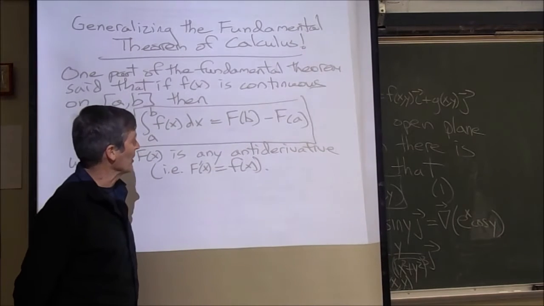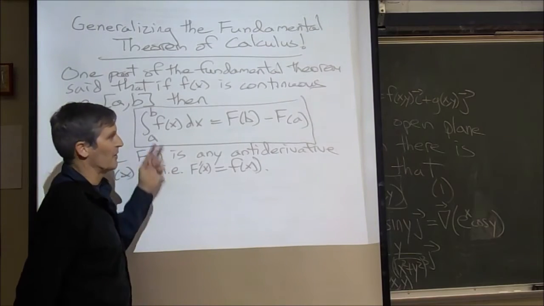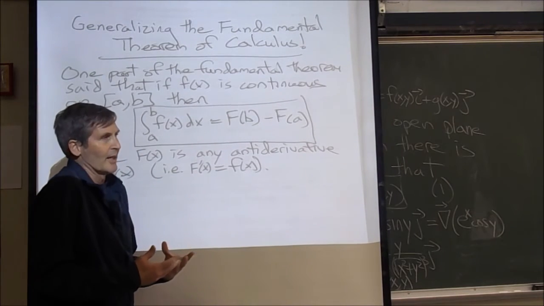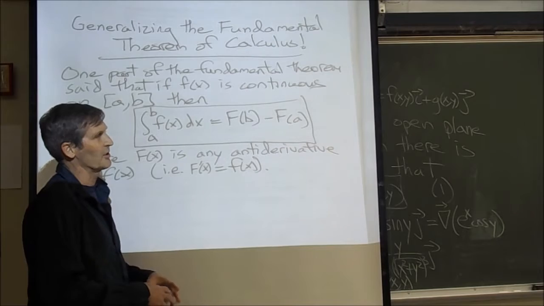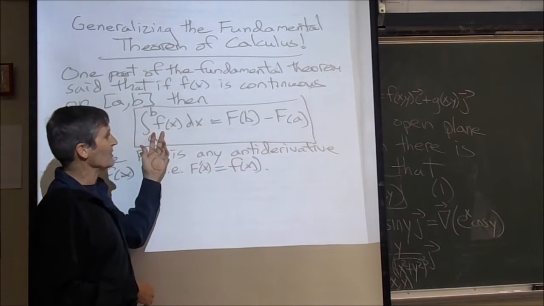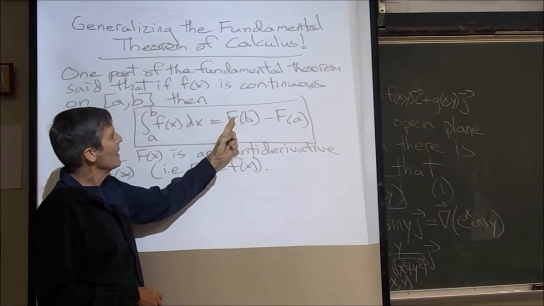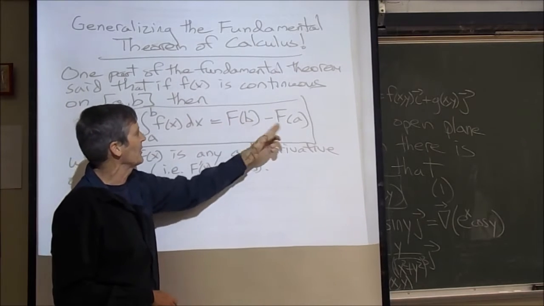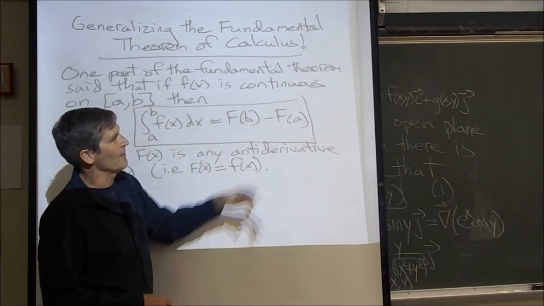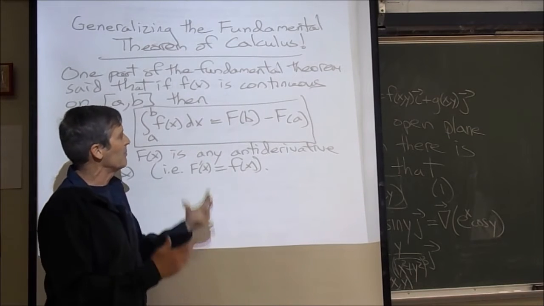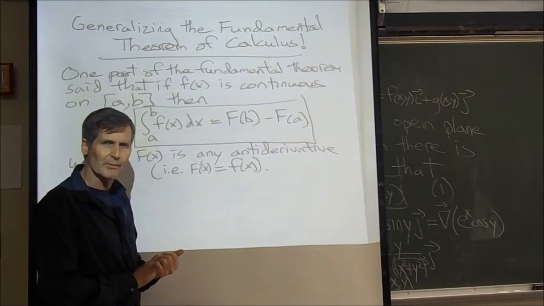Why was this so important? Remember, the definite integral is defined to be the limit of the sum of those rectangles. So you can calculate things like areas under exotic curves and so forth. And this said that in order to evaluate those areas, all you had to do was find any antiderivative, plug in the endpoints, and take the difference. And it didn't matter what the antiderivative was in the middle. You just took the antiderivative at the endpoints and subtracted them. Kind of a surprising result, right?